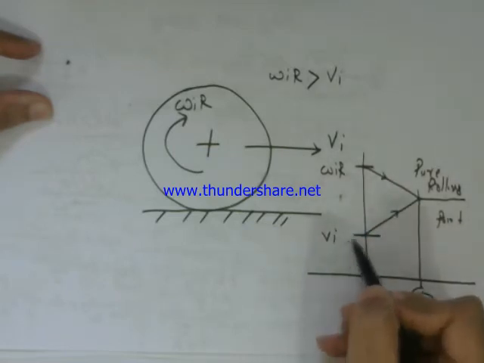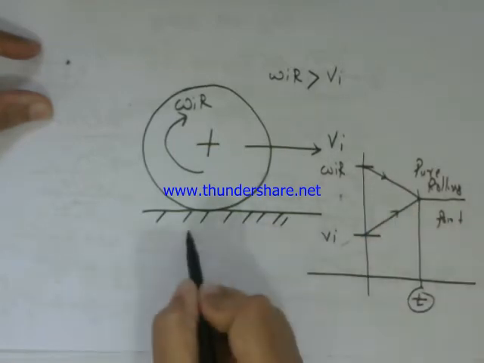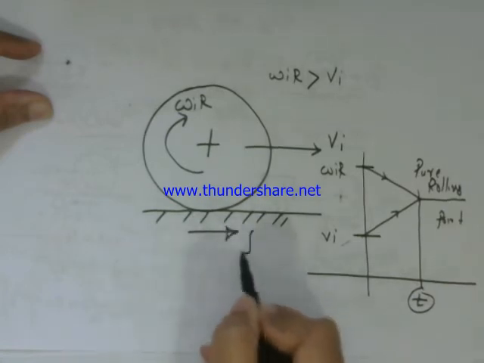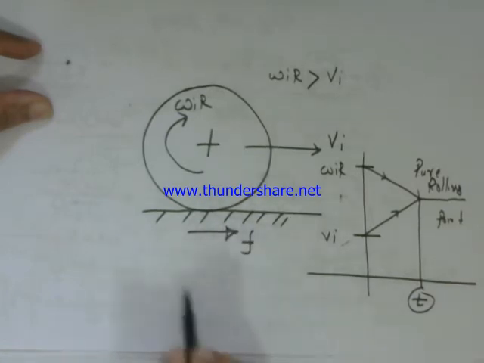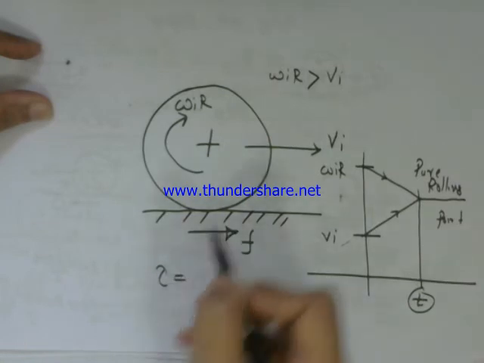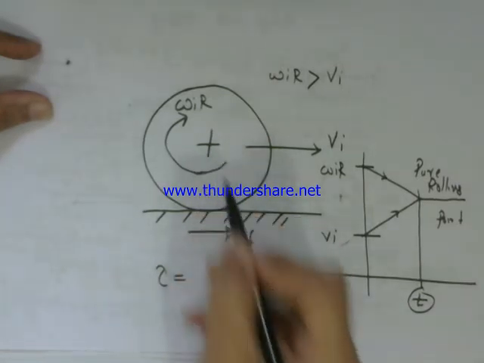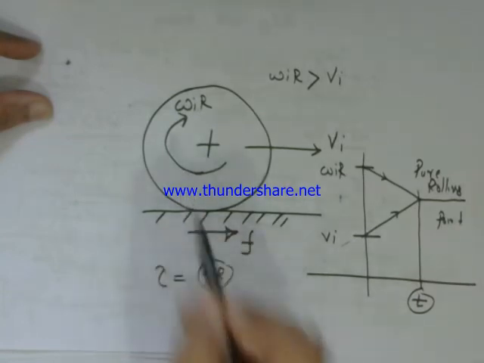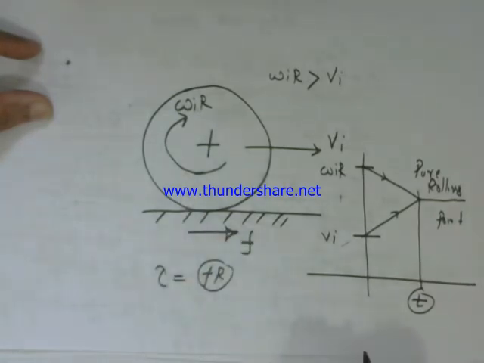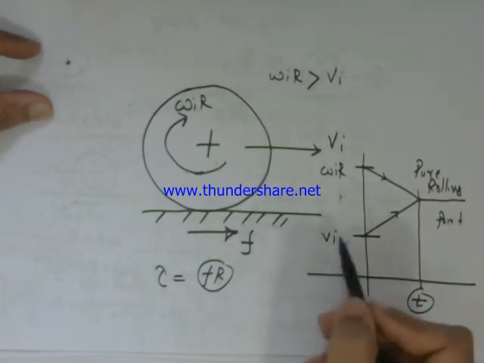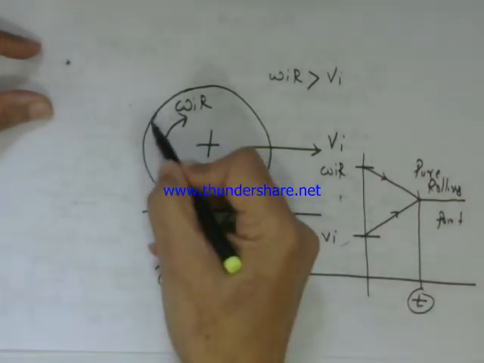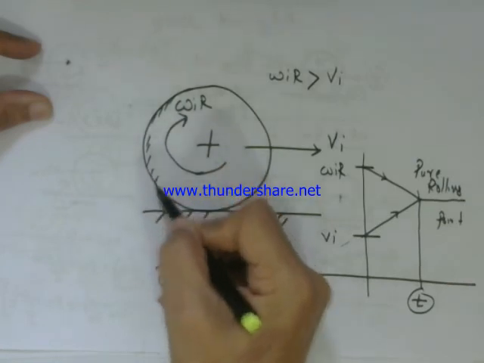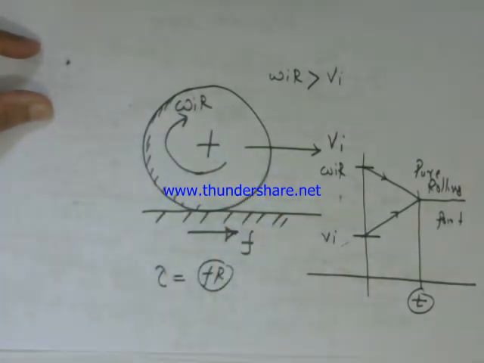See, the velocity here is increasing, so the frictional force in this case has to be taken in this direction, and the torque you can see is now opposing. The torque, which is Fr, is opposing the rotational motion. That is why the rotational speed is falling. So by this principle you can solve such problems by this graph and applying this formula. Thank you.